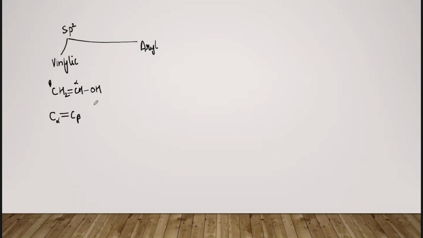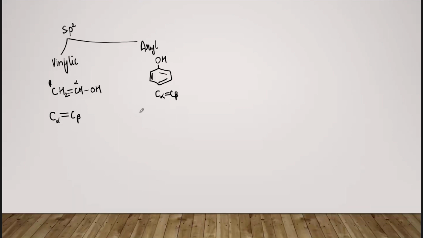In the case of aryl also, okay, here also the carbon which is attached to the OH group is a part of a double bond, and in this case it is a ring, that is why it is known as aryl alcohol. Okay, here also C alpha double bond C beta. Okay, so there is a difference between the aryl group and the benzylic group. Okay,